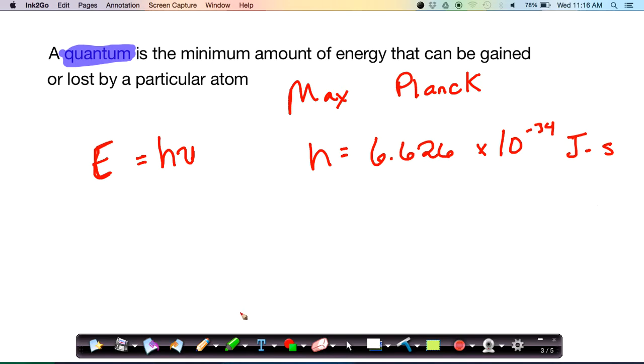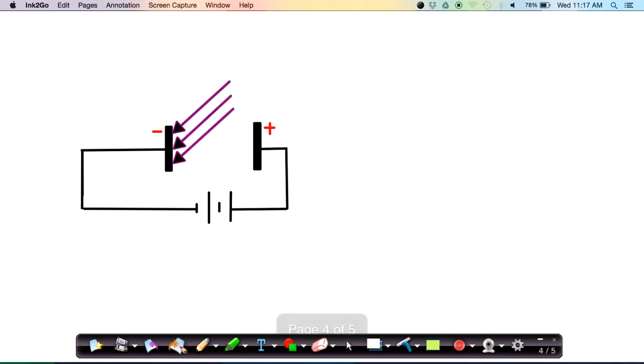So to help us understand how this idea of the quantum and quantized energy is not consistent with wave theory, we're going to look at another example. This is actually an experiment, and this one was run by Einstein, or at least Einstein did a lot of work with this particular observation of the photoelectric effect. So that's what we're going to be looking at here next, what we call the photoelectric effect.